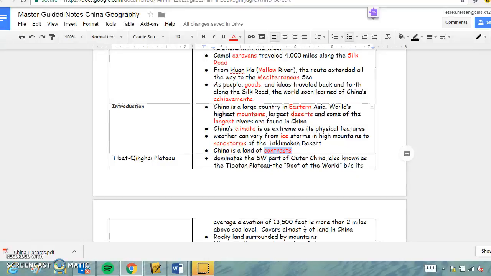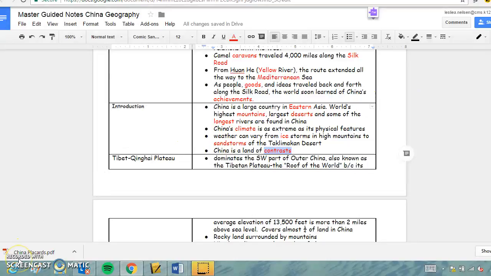China is a large country in Eastern Asia. The world's highest mountains, largest deserts, and some of the longest rivers are found in China. China's climate is as extreme as its physical features. Weather can vary from ice storms in the high mountains to sandstorms of the Taklamakan Desert. China is a land of contrasts. Okay, so that is it for the part of the notes that you're going to do with me. Again, I'm going to go over the directions for the group work with you before I close the video down, just so you're clear what we're doing.